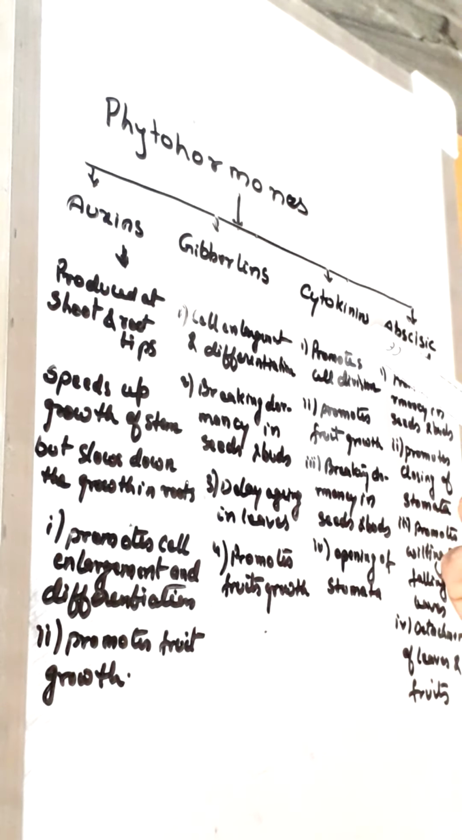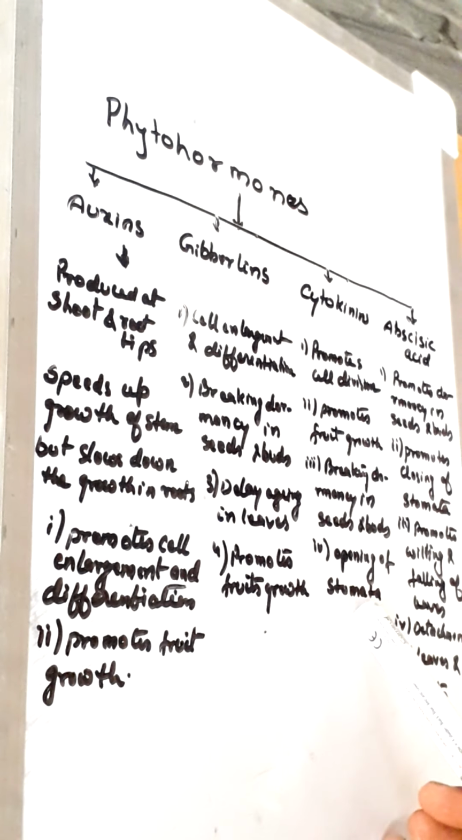Let us see cytokinins. Cytokinins promote cell division. It also promotes fruit growth. It helps in breaking dormancy in seeds and buds, and it also helps in opening of stomata.